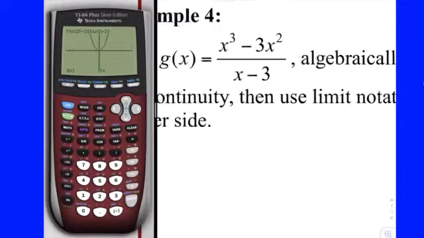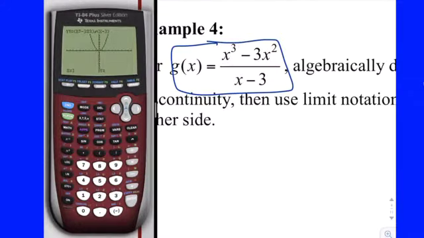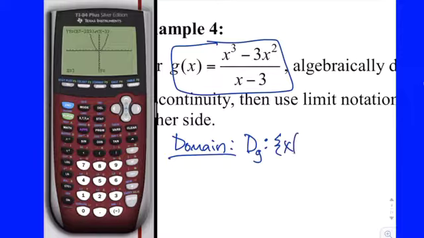Well, here's what we're going to be doing anytime we have a function. Let's look at g of x. We're going to look at the domain first. We should always kind of get in the habit of analyzing that on our own. We don't want to divide by 0. We don't want to take square roots of negatives, and we don't want to take logs of anything that's not positive. So really the only risk here is division by 0. And what value of x causes 0 in the denominator? 3, right? So I know the domain of g. That's how you write it, D sub g colon. It's going to be the set of all x such that x is not 3.